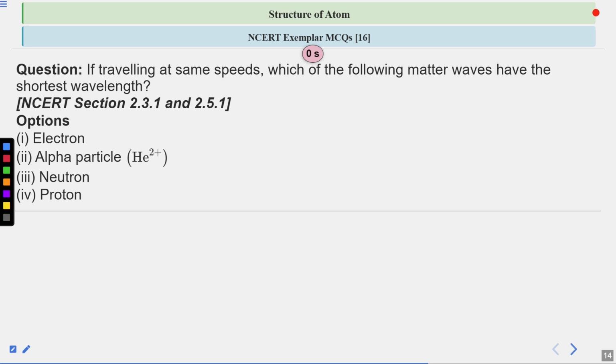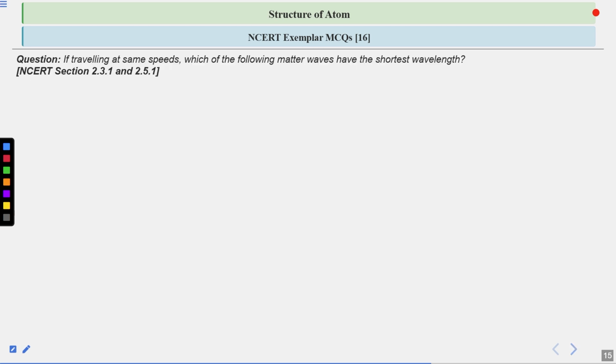Okay, your time is up. Let us see. So the correct answer will be alpha particle. Very good. It will be alpha particle, which is option number 2. Now how we will solve it?